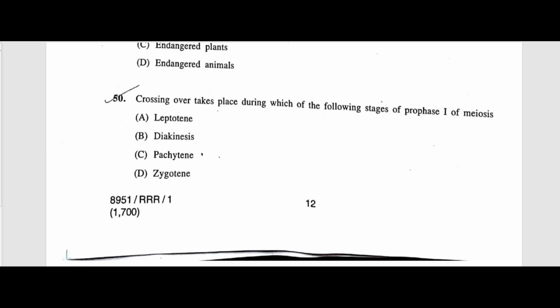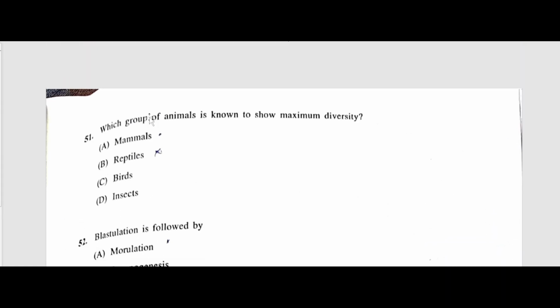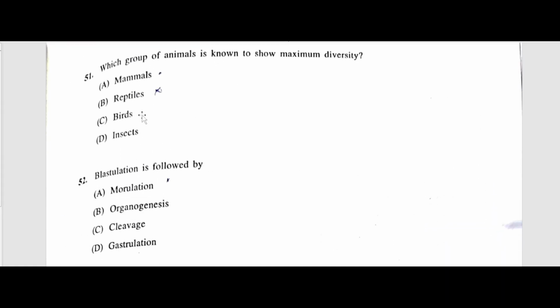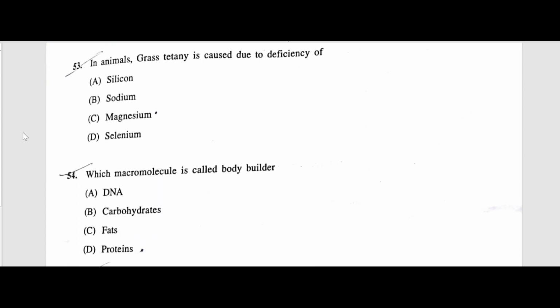Crossing over takes place during which of the following stages of prophase 1 of meiosis? The answer is pachytene. Which group of animals is known to show maximum diversity? The correct answer is insects. Insects are very much more numerous or diverse than mammals, reptiles or birds. Blastulation is followed by gastrulation. In animals, grass tetany is caused by the deficiency of magnesium.